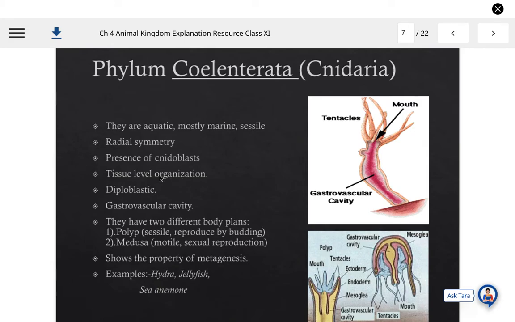On the basis of germinal layers, they are diploblastic, means having two germ layers, ectoderm and endoderm. No mesoderm is present there. Gastrovascular cavity is present in them, and they have two different body plans.